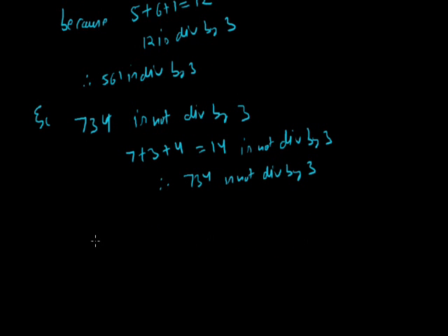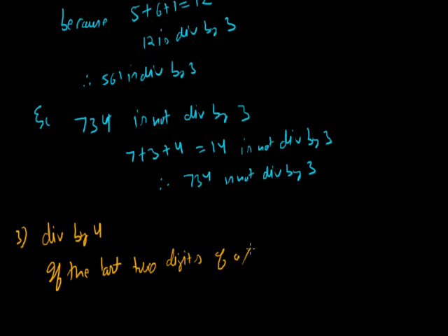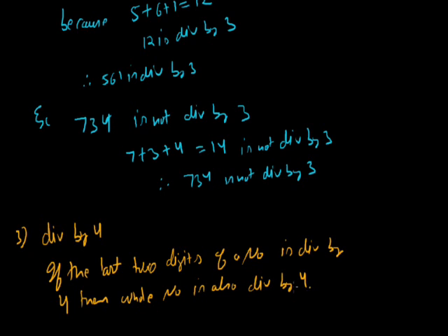Now the divisibility by 4. If the last two digits of a number are divisible by 4, then the whole number is also divisible by 4.